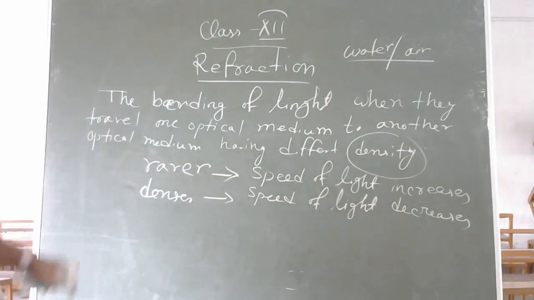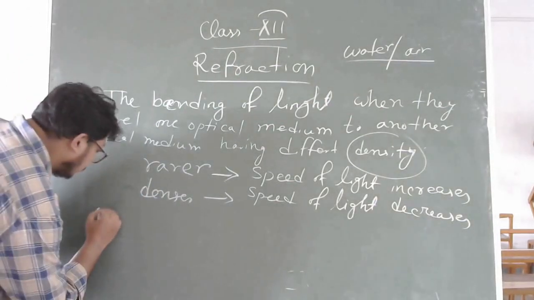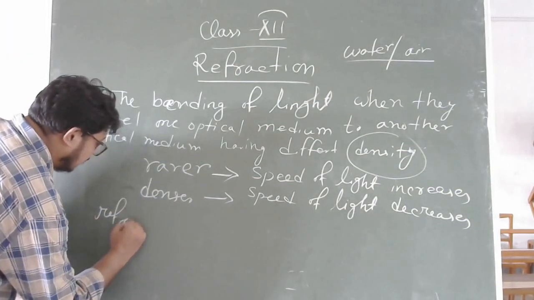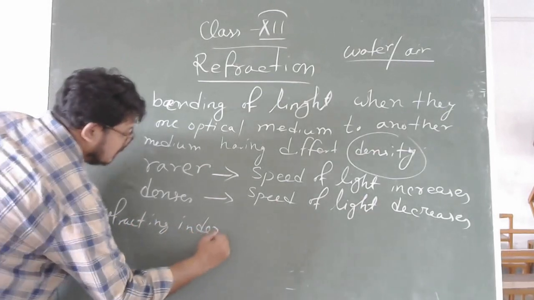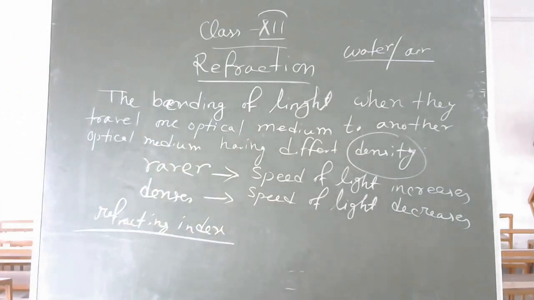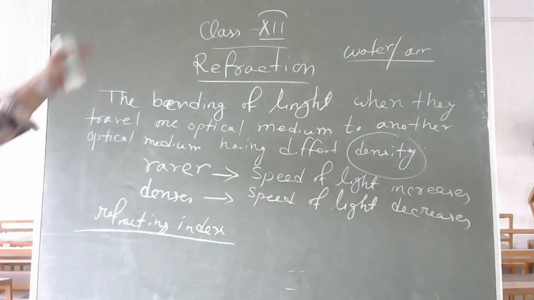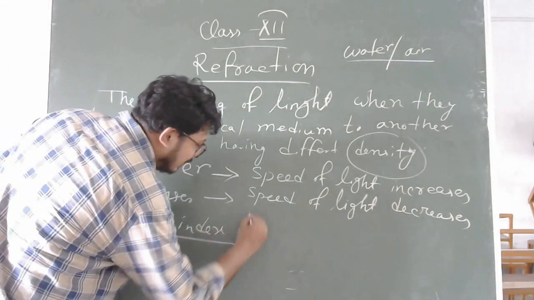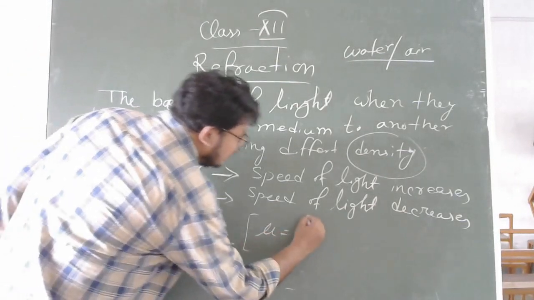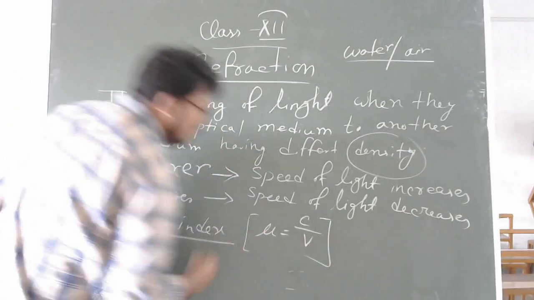Now, here also you can measure by using refractive index. By using the term refractive index, you can measure the density of the medium. So that refractive index is defined as C by V. What do you mean by C by V?